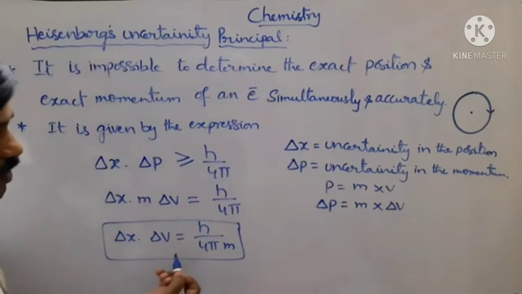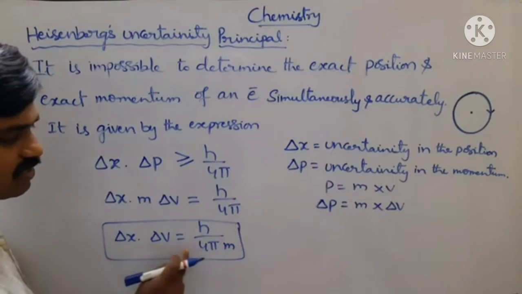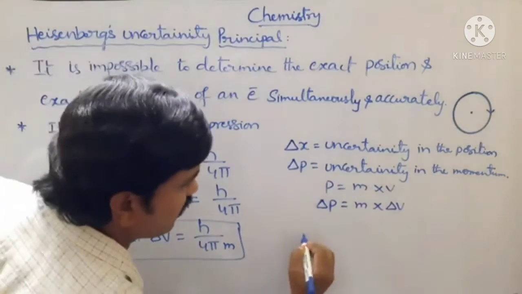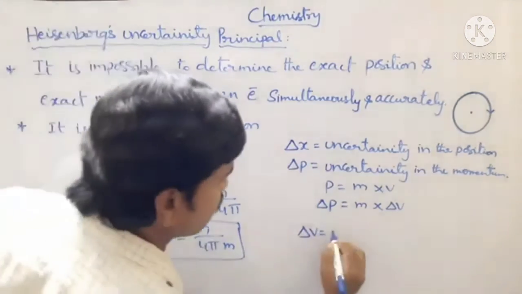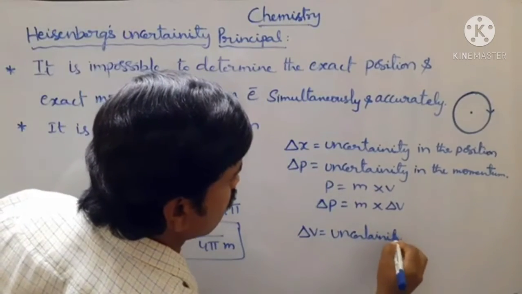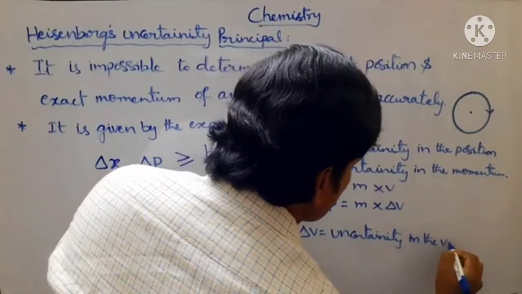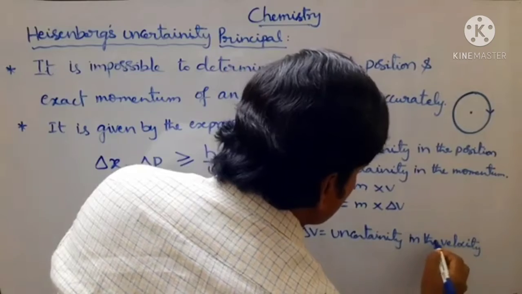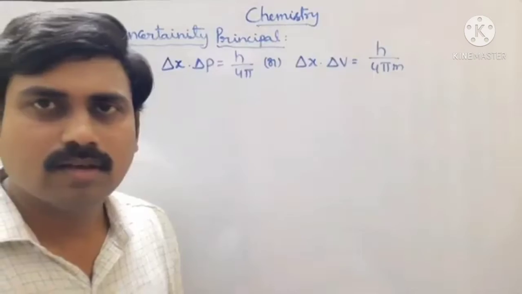This is the derivation formula for the Heisenberg uncertainty principle. Here delta v is the uncertainty in velocity.